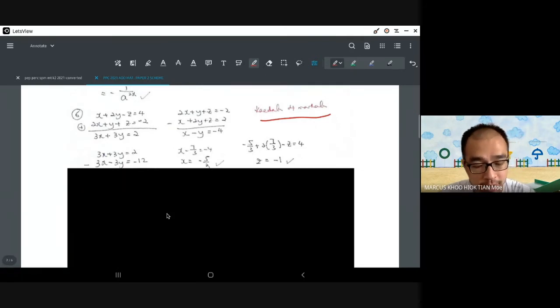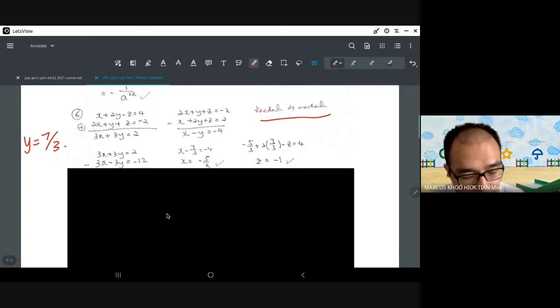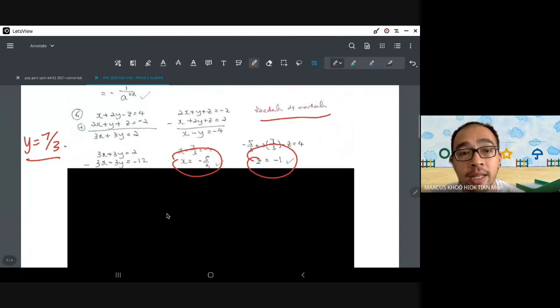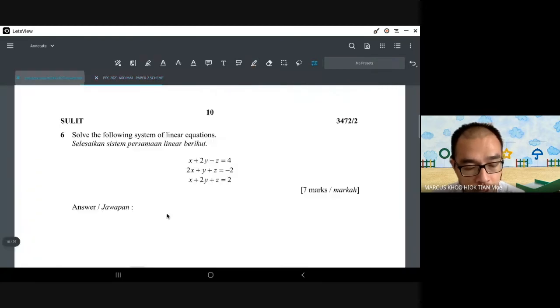Okay, y equals 7 over 3. Sorry, the answer is y equals 7 over 3. If you get this 3, most likely I will just mark it and give you the full 7 marks, because it is a good question.